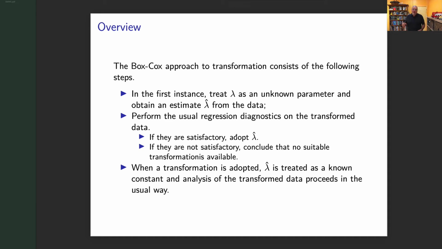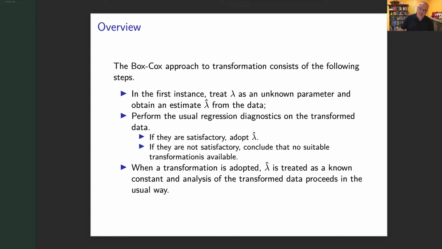So this is how we're going to do it. We're going to treat lambda as an unknown parameter, and we're going to estimate the best parameter to fit our data. It's almost like we're trying all these different transformations, but we're automating it so we can see the best one automatically. We call that lambda hat. Then once I've got my lambda hat, I do that transformation, use my transformed data in my linear model, and then look at my regression diagnostics. If they're good, great, lambda hat was the right one. If not, no transformation of this kind is available.